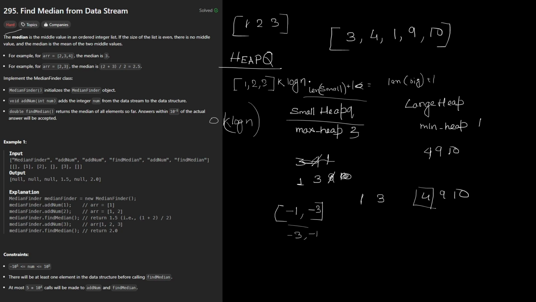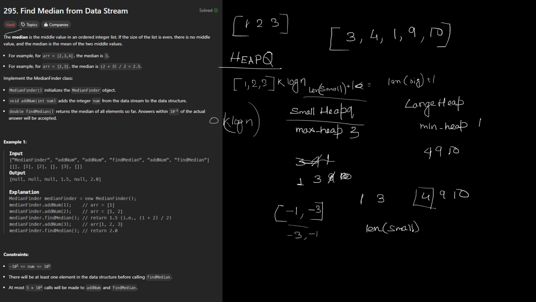If the smaller one is containing one element more, we're going to pop from the smaller one. In case the larger one is containing the bigger count, then we're going to pop from the larger one and return it.